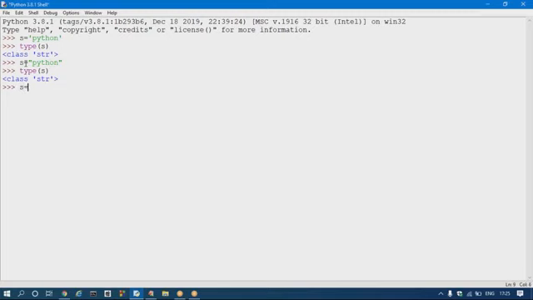If I take triple quote Python, this is also a string type, or we can take triple double quotes. This is also considered a Python string.